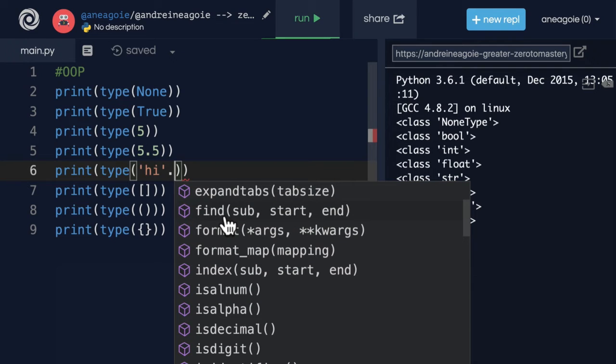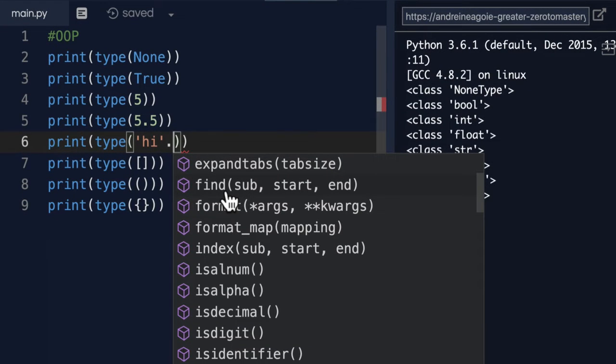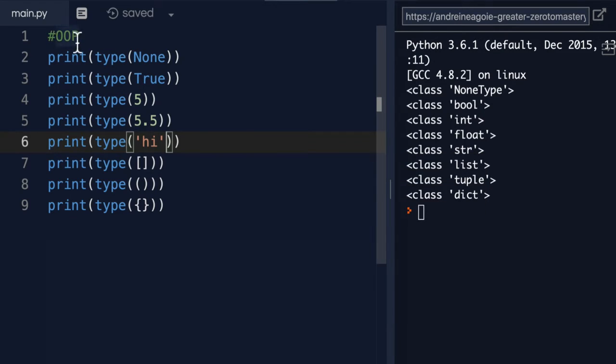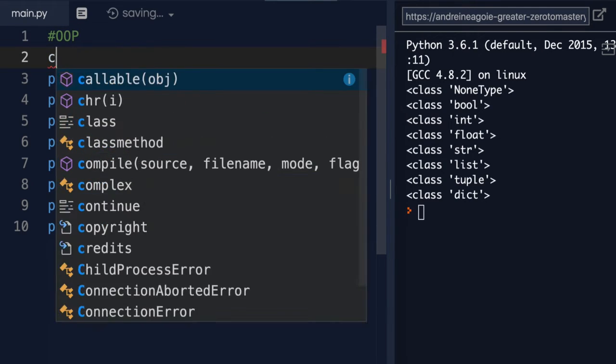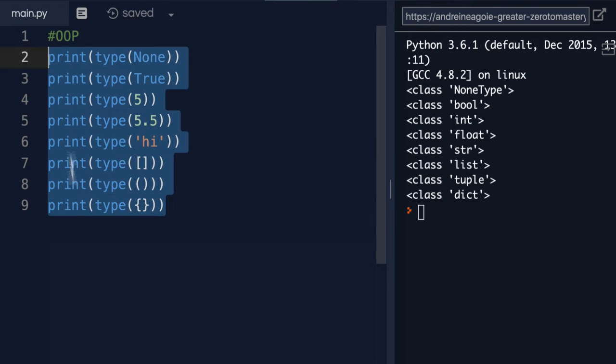So what is an object? Objects have methods like these and attributes that you can access with the dot method. Now, object-oriented programming allows us to go beyond what Python just gives us, which are these data types. But wouldn't it be amazing if we can create our own and make Python even more powerful? And using object-oriented programming and what we're going to learn, the class keyword, we're going to be able to do just that, so that the list over here can grow to our own custom objects.